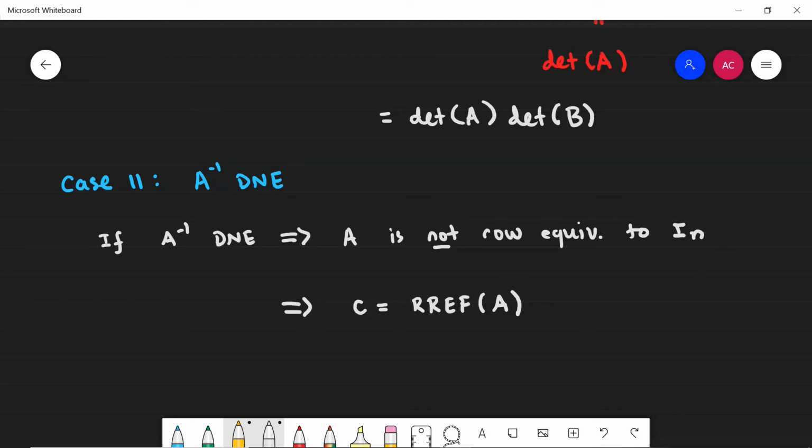That's why I called it C. So the matrix C, which I'm defining to be the row reduced echelon form of A, has a row of all zeros.